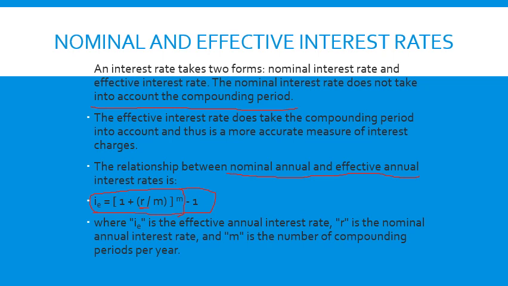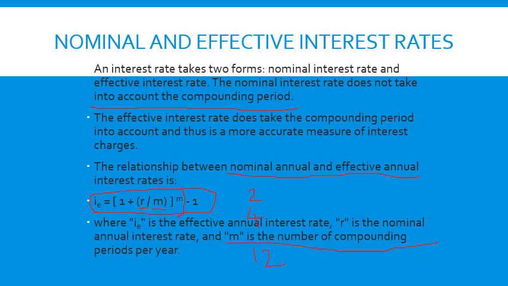In other words, you can also use the notation small i divided by M, where M is the number of compounding periods. For example, if it is semi-annual compounding, M will be 2. If it is quarterly compounding, M will be 4. If it is monthly compounding, M will be 12.